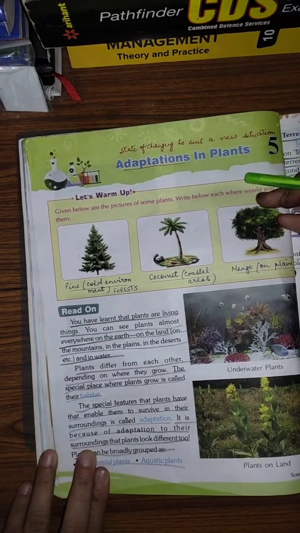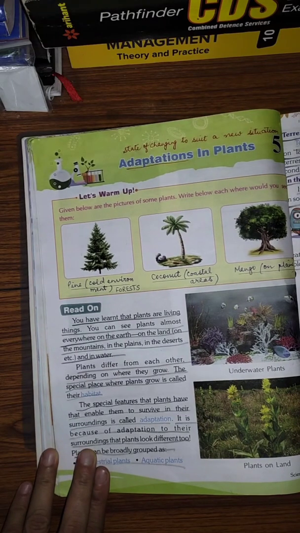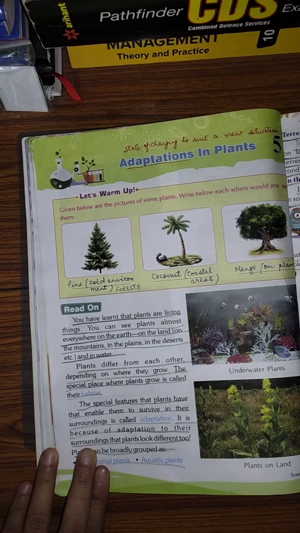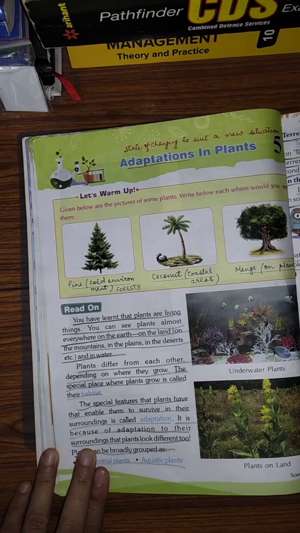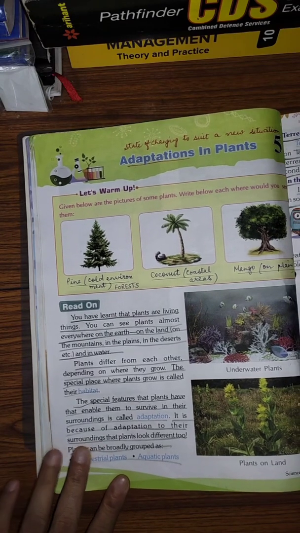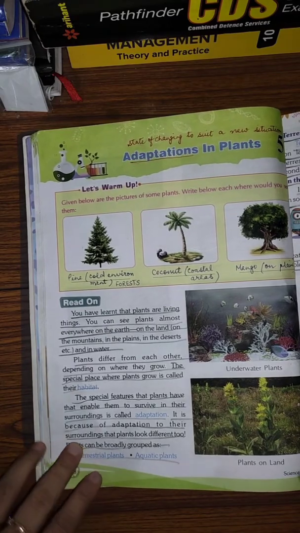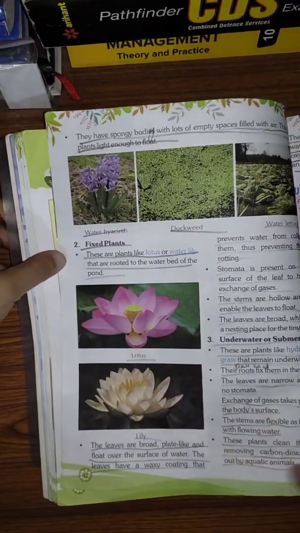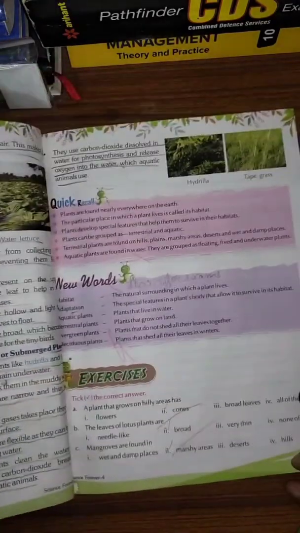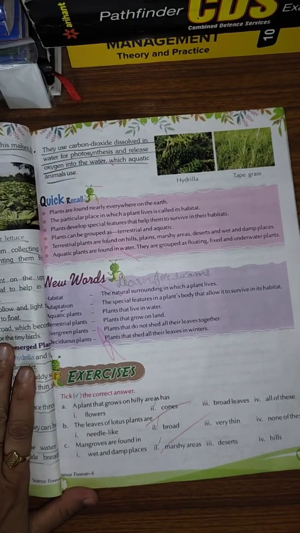Understood? So first of all, I think this chapter will be a little bit new for you. So I'll make you understand the definitions and new terms that are going to come in this chapter. Let us go through them first so that you are easily able to understand this chapter. Okay, children? Now take out page number 43. We'll read all the definitions, new words.